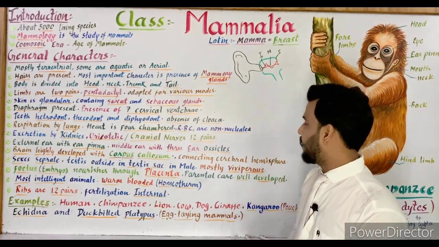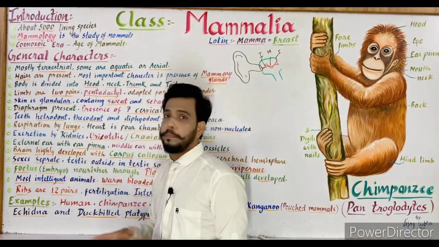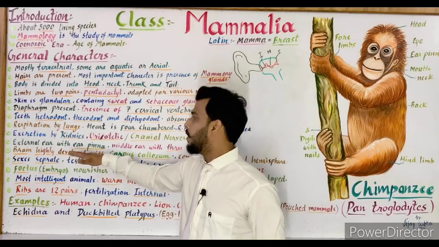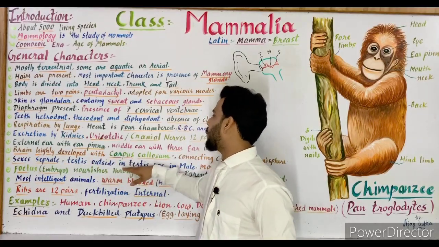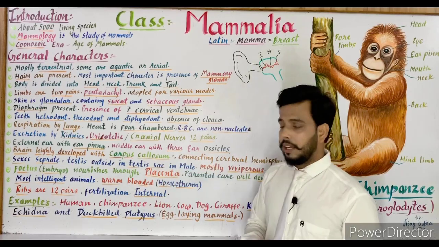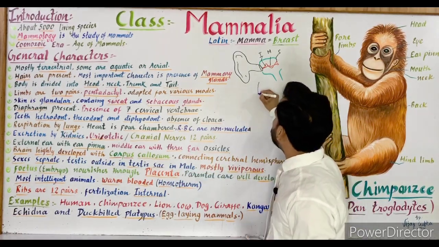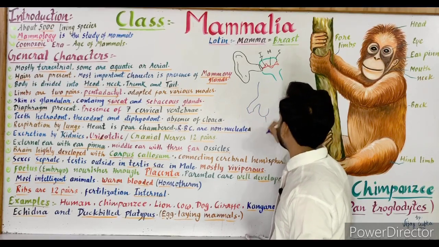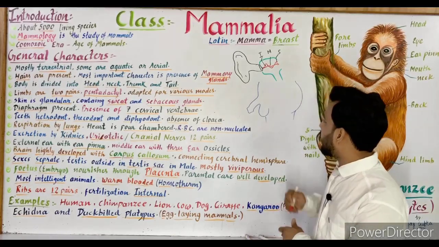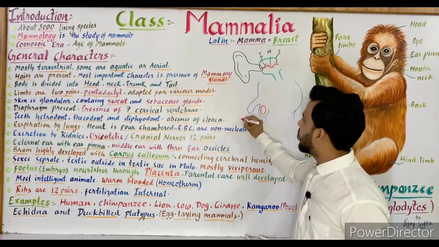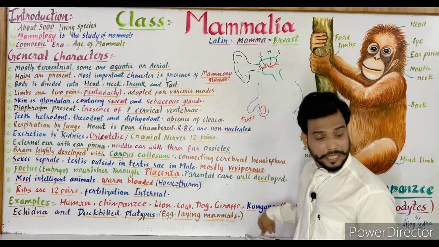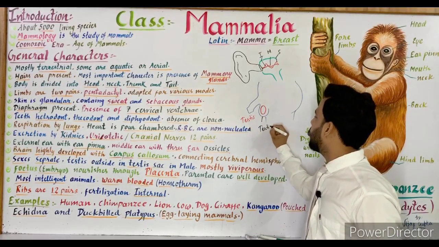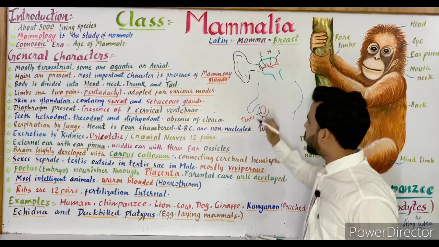Now the next point is sexes separate. Male and female are separate, means the animal is unisexual. So they are unisexual. Testes are present outside in the testis sac in male. As we know that in male the reproductive system consists of testes. Suppose that it is a rough diagram of the male reproductive system. So as you can see in the diagram, these are the testes. These are the testes which are present outside of the body in the testis sac. So these are the testis sac in which testes are found.